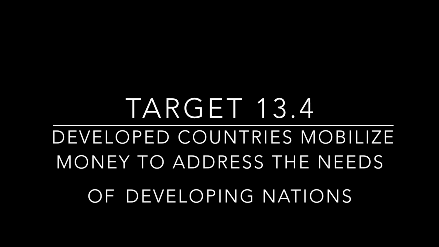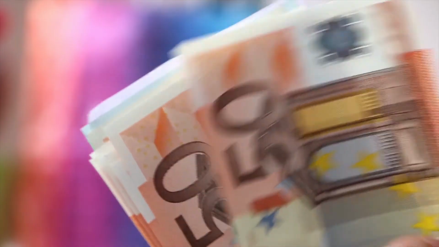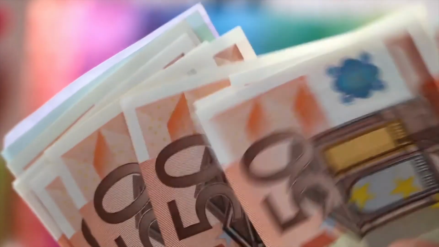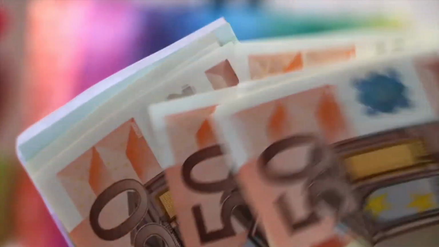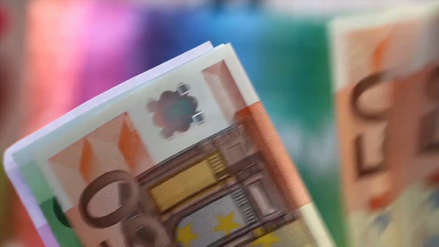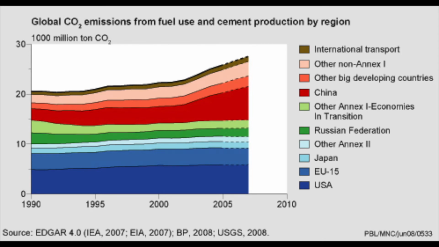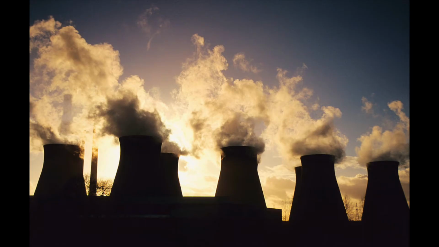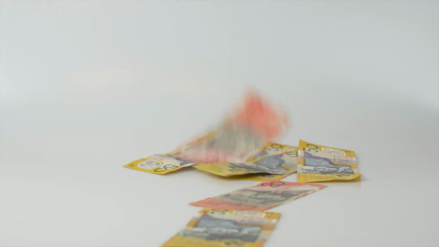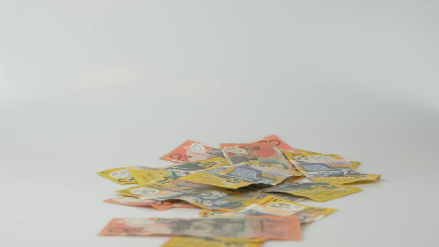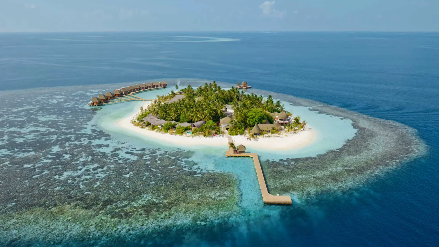It is estimated that $1.4 trillion is needed annually to reach all goals. It is crucial to act on developing nations. It is estimated that anthropogenic greenhouse gases from these nations will rise from 30% to 60% of the world total by 2050. Target 13.4. This target hopes to reach an annual fund of $100 billion by 2020 and will be used to promote mechanisms for effective climate change mitigation and planning strategies in developing nations and small island states.